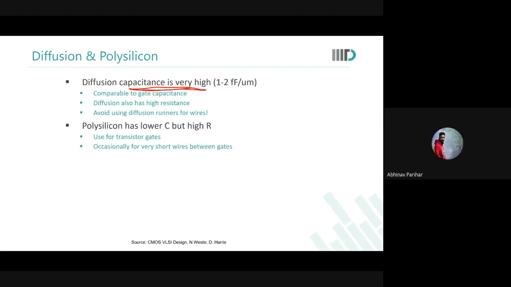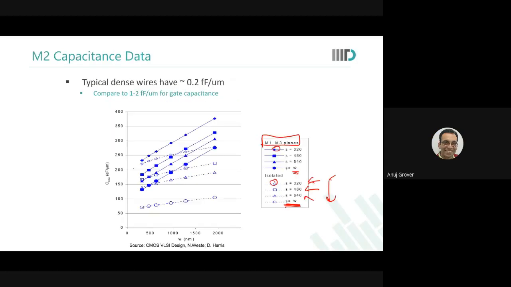Sir, can you please move to the previous graph? Previous graph, yes. Yes, sir. Sir, in this, the solid lines are inter plus intra capacitance, or is it just the intercapacitance? No, this is C total. Okay, sir.